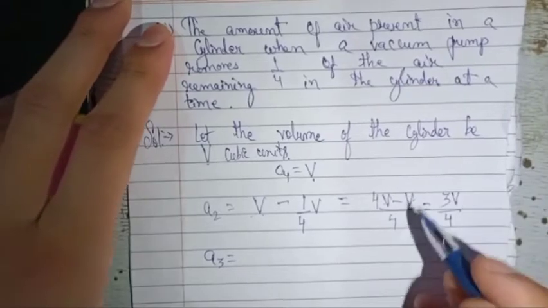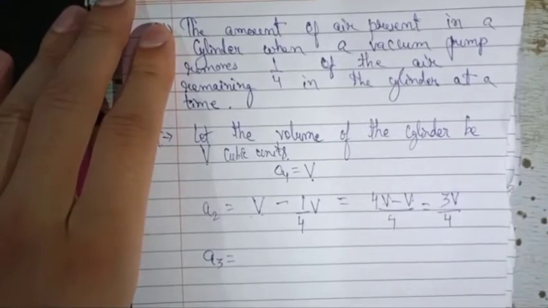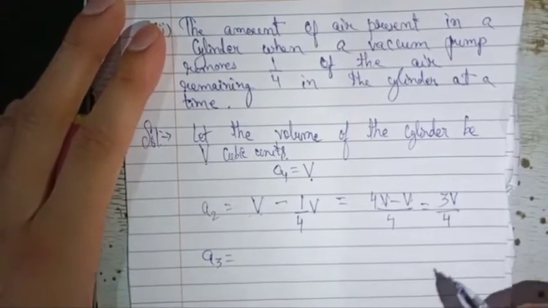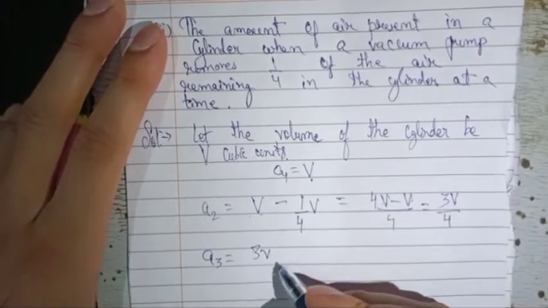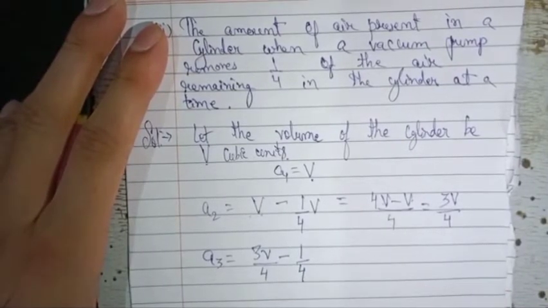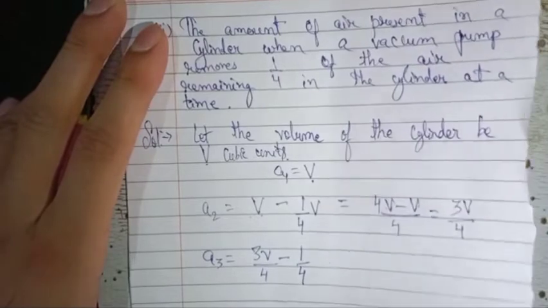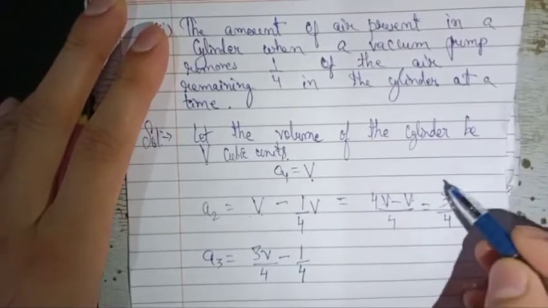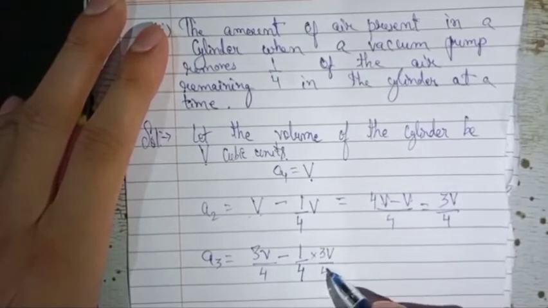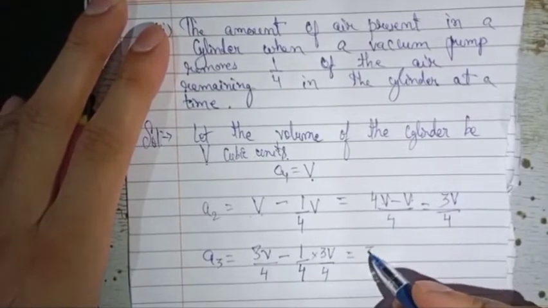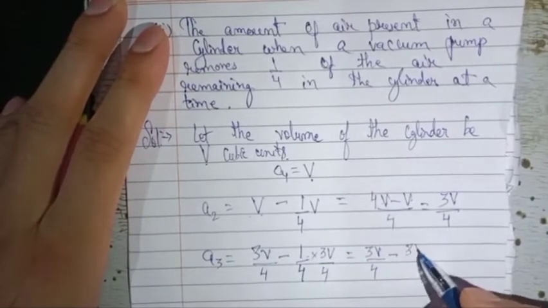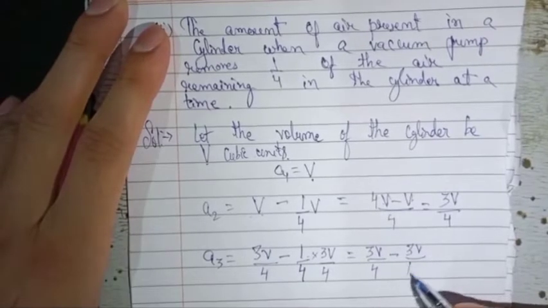Okay, now we can find the third term of the AP. Now this volume will again decrease when we pump the vacuum inside the cylinder. So 3V/4 minus 1/4 of the present volume. Now present volume is 3V/4. So 1/4 multiplied by 3V/4. That means it will become 3V/4 minus 3V/16.